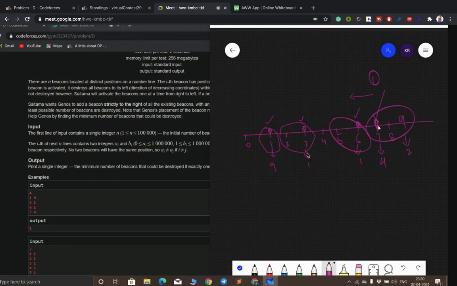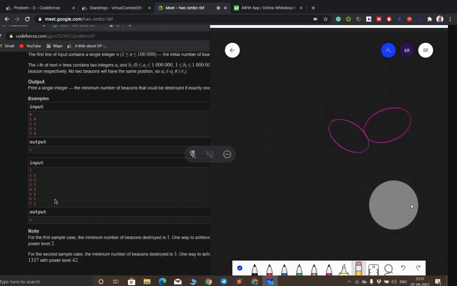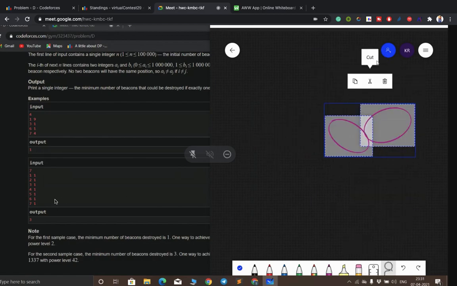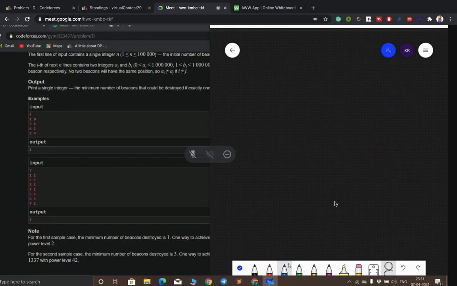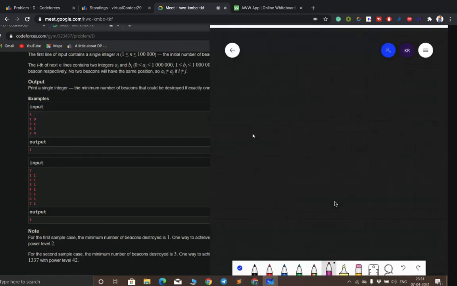But in the second case, we are given from 1 to 7, and this is of power 1. Then how is the answer 3? Okay, I haven't seen the test case. I directly implemented it. Okay, let's see the test case right now.